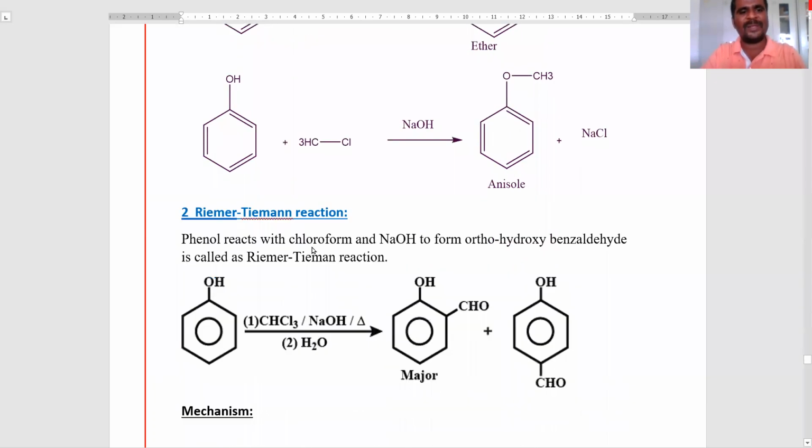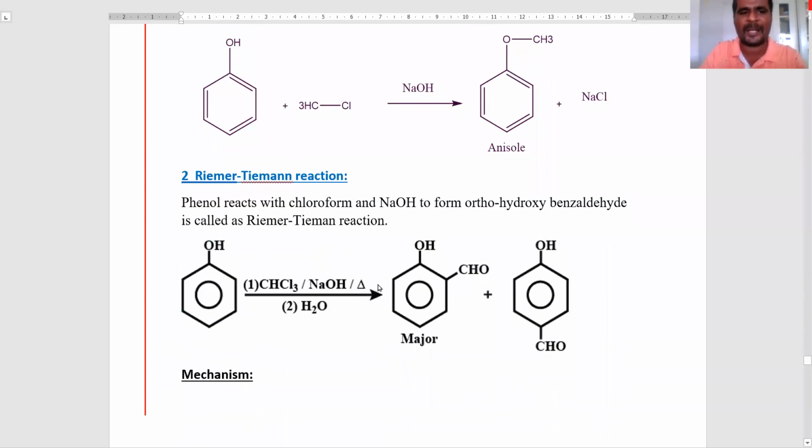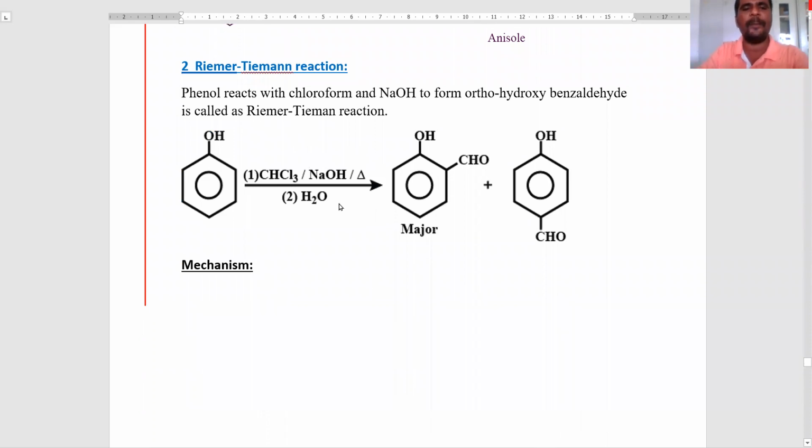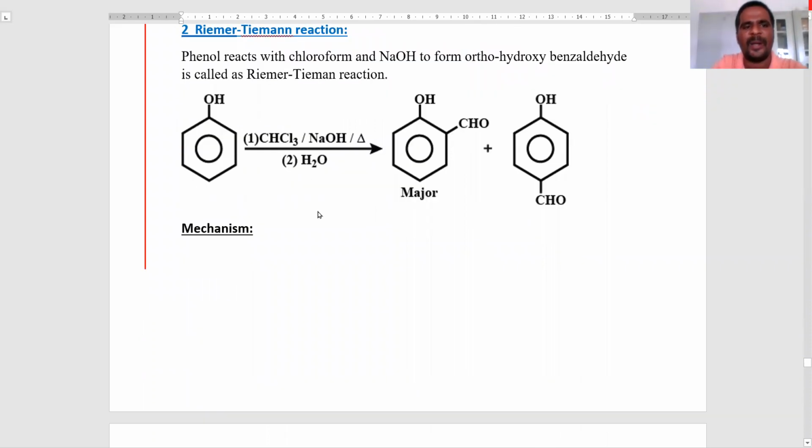Next is the Reimer-Tiemann reaction. It is a very, very important reaction. Phenol reacts with chloroform in the presence of sodium hydroxide to form orthohydroxybenzaldehyde, called the Reimer-Tiemann reaction. Phenol reacts with chloroform and sodium hydroxide with heating, followed by hydrolysis, to produce orthohydroxybenzaldehyde. Para-hydroxybenzaldehyde is formed only in a minor amount.